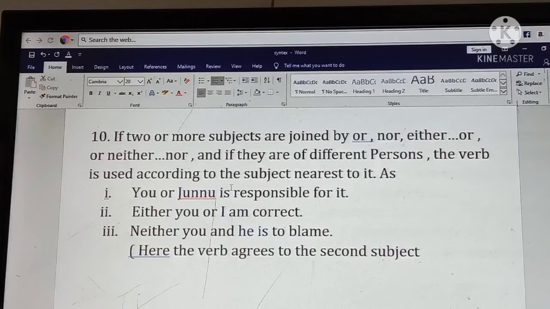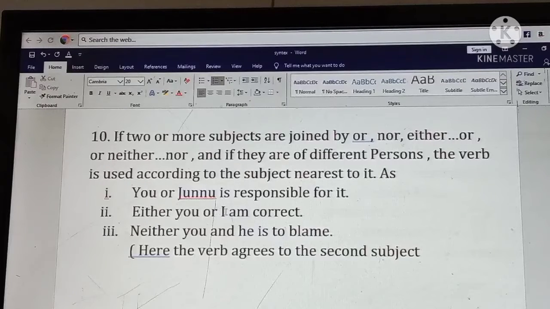Here the helping verb agrees with Junu, because Junu is nearest to is, not you. So we will agree with the second subject, and the helping verb used is is.